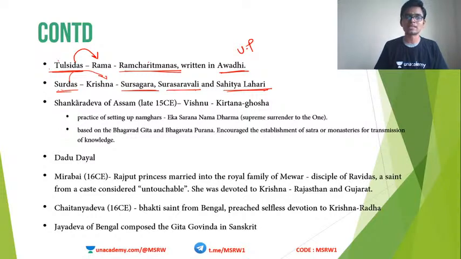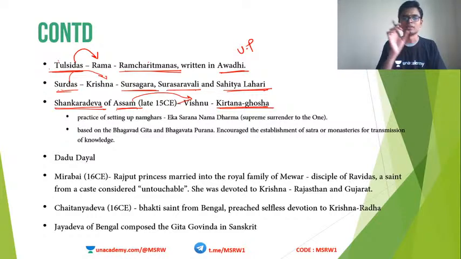Another important personality is Shankaradeva. Shankaradeva lived in the Assam region, and he was also a Vaishnavite, an immense devotee of Lord Vishnu. His composition is known as Kirtana Kosha. These are all one word things that you have to study. No explanation is needed. Just understand the name of the person, his area of operation or the god with whom he was associated, and also his composition.